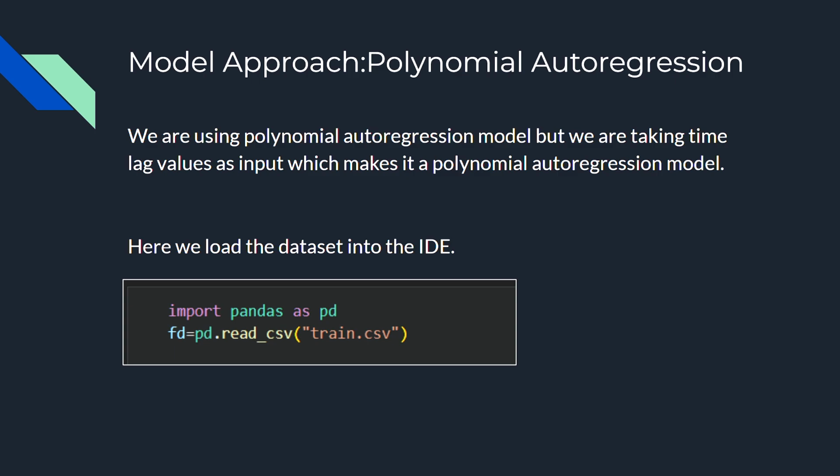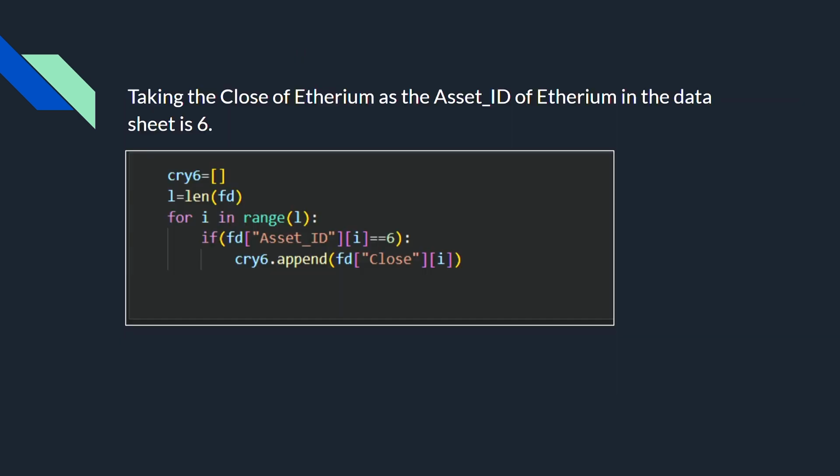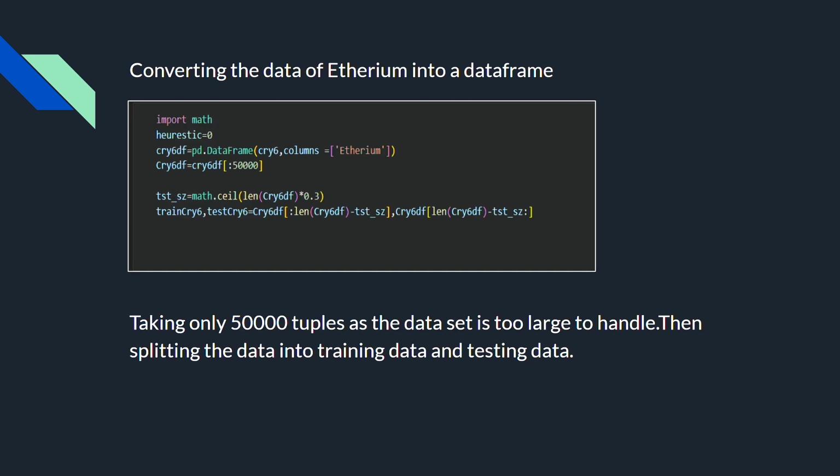Here we are using a polynomial regression model, but we are taking inputs as time lag values, therefore it is a polynomial autoregression model. As we can see here, the CSV data that we took consists of around 24 million tuples with different asset ID and close value. There are different crypto coins with different asset IDs, but here we are taking the close value of Ethereum, as the asset ID of Ethereum in the dataset is 6.